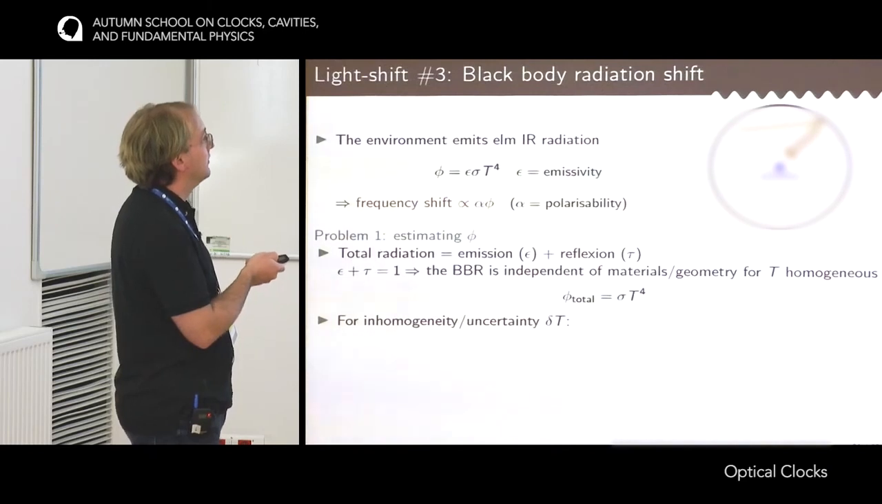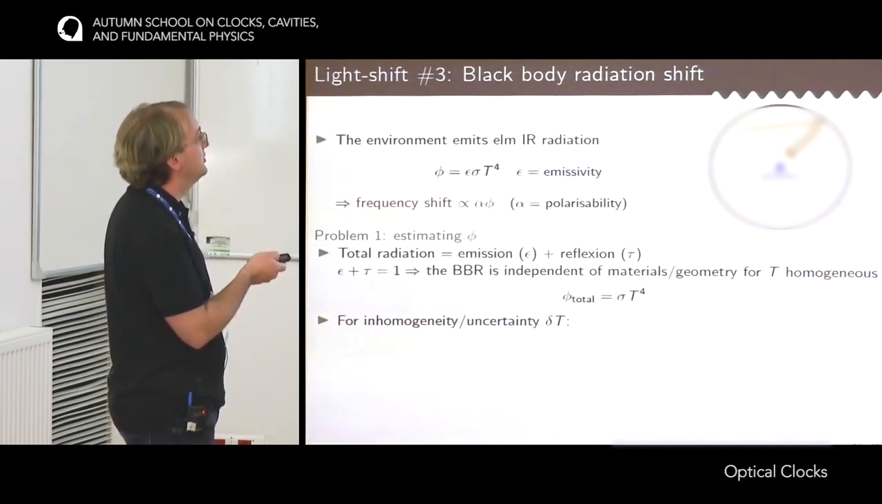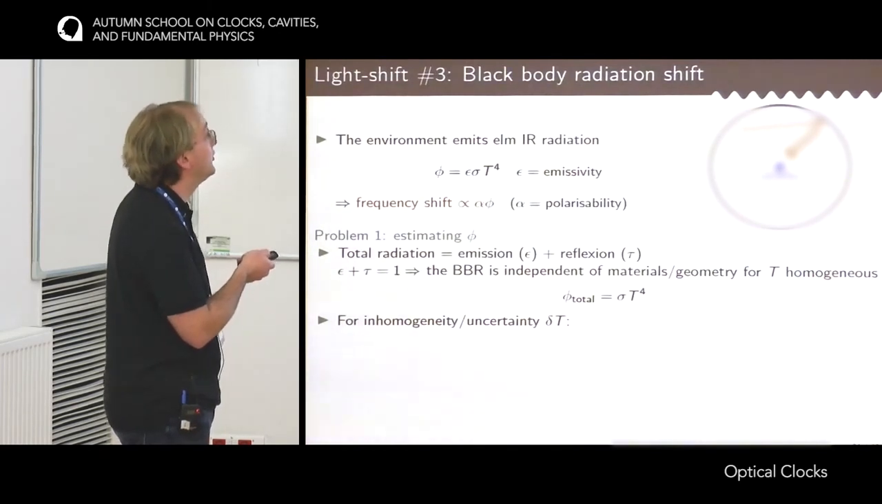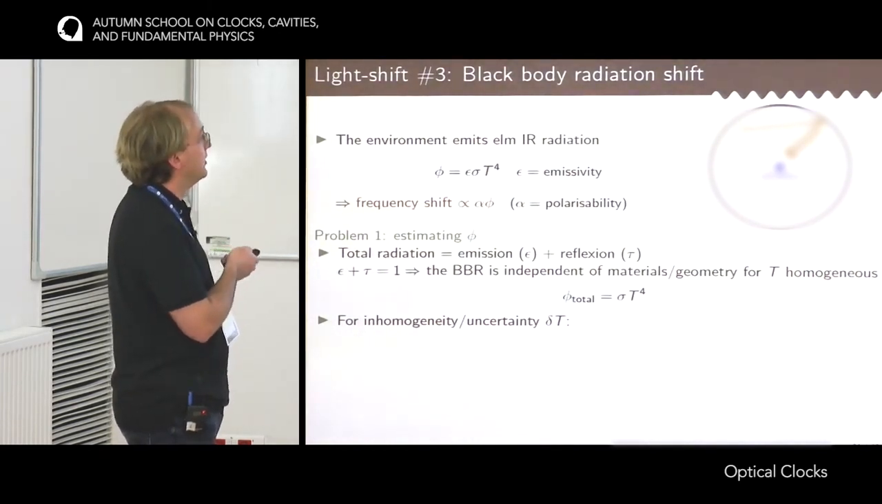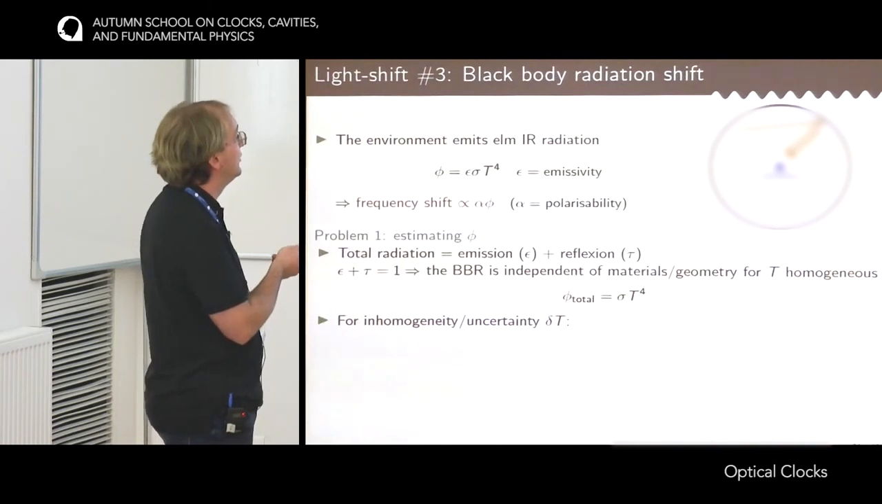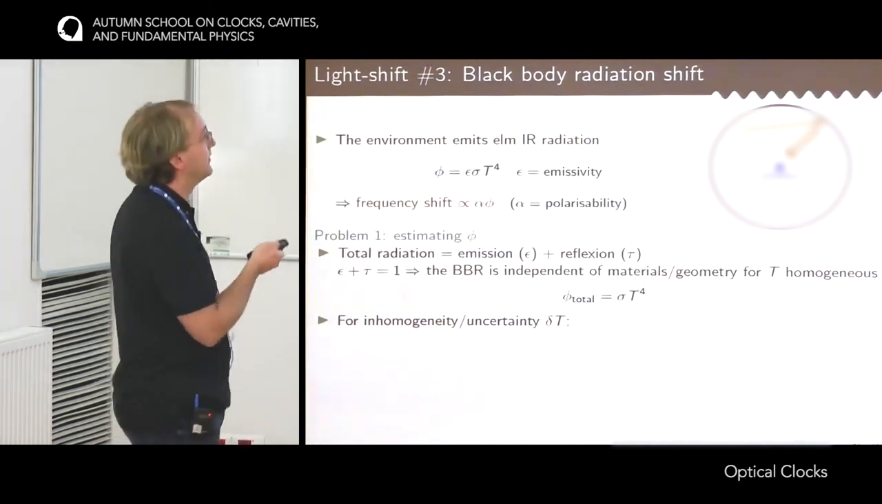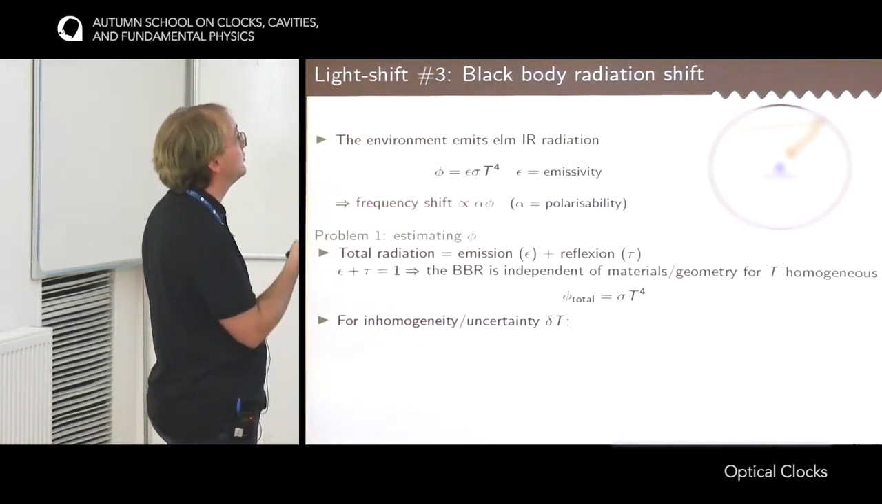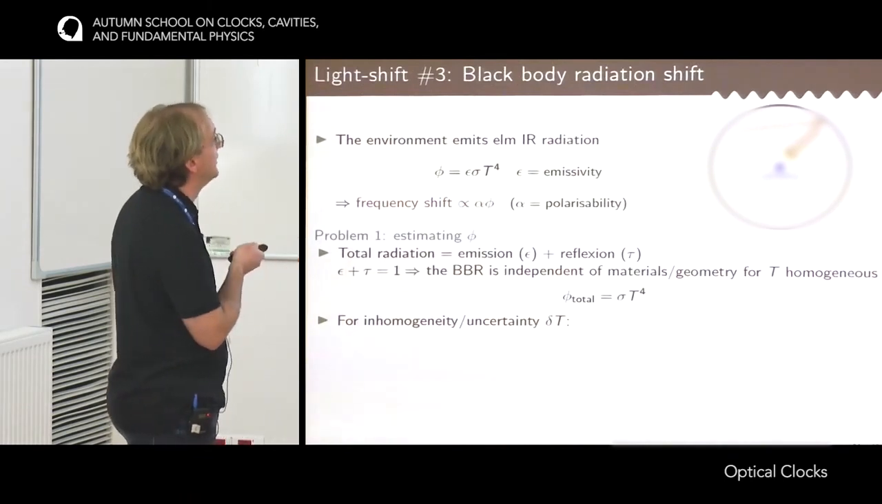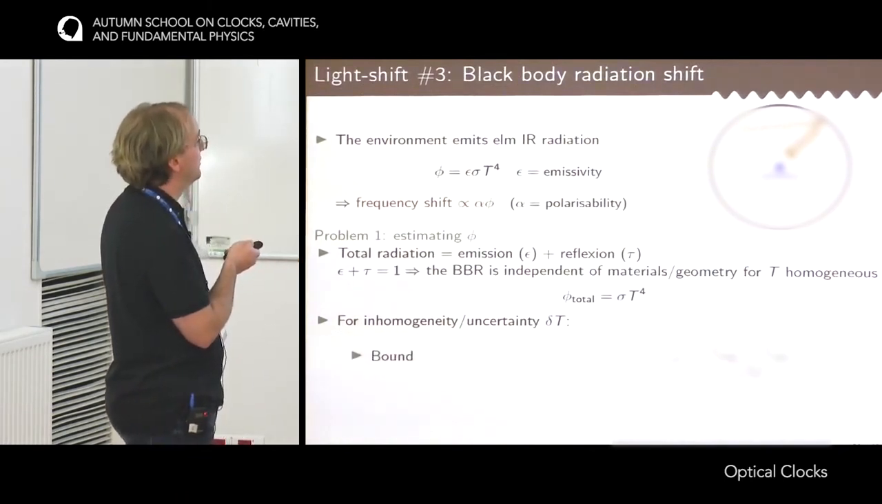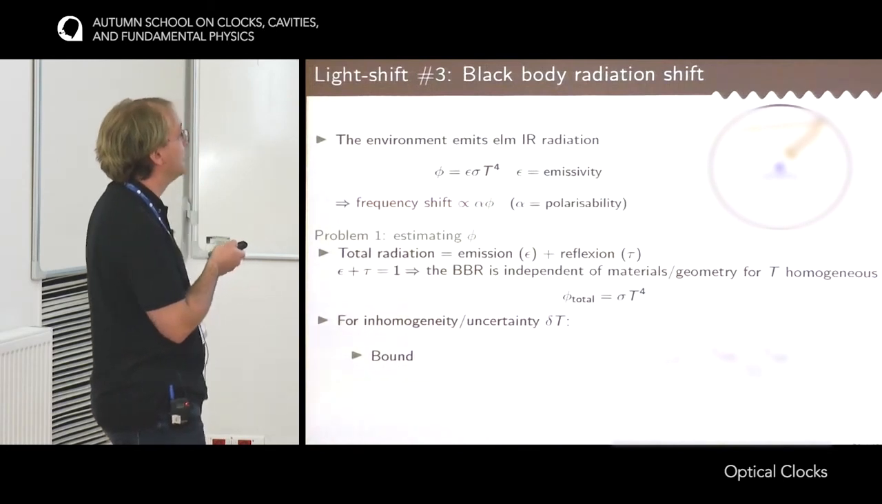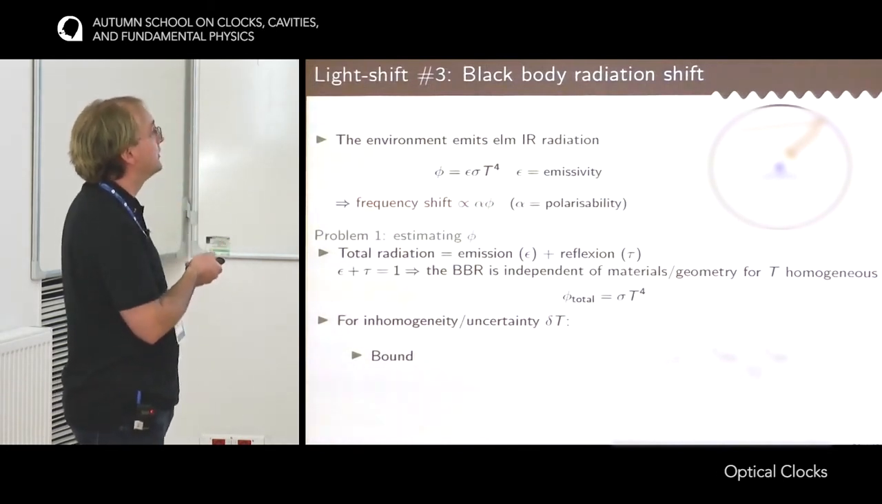However, this is assuming that the temperature is homogeneous. What if there is some inhomogeneity in the temperature, delta T, or an uncertainty on the measurement of the temperature? So this uncertainty delta T is what limits the accuracy, or the precision, with which we can correct for the blackbody radiation. So there are several techniques to go around that. The first one is just to bound this uncertainty delta T.